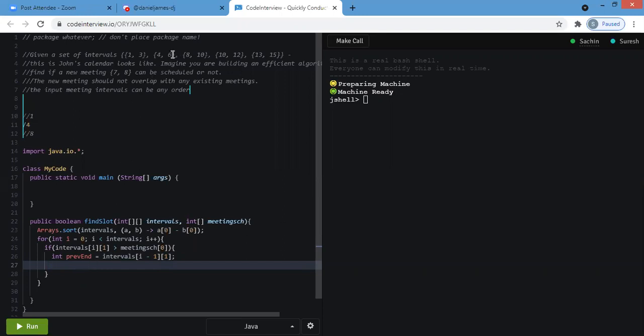So now we have previous end, and current start. Current start is equal to intervals of I, comma 0. Okay, so we have these values.